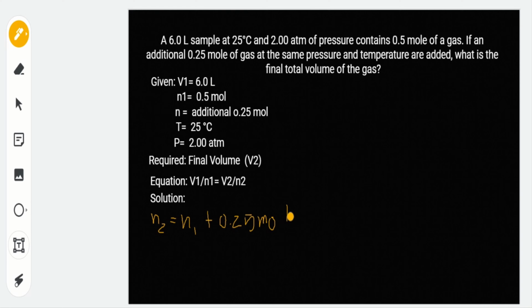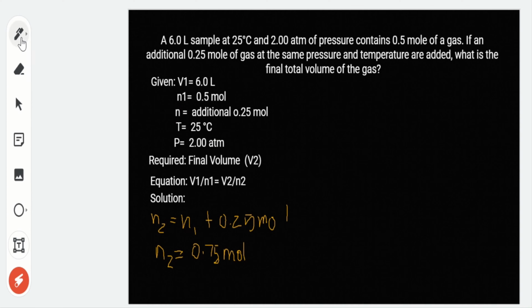So, 0.5 plus 0.25, and therefore our final amount of gas is equal to 0.75 moles. We don't have any problem sa unit ng ating amount of gas kasi parehas na naka-mole, and of course the unit for our final volume will be in liters.